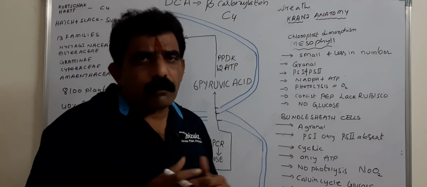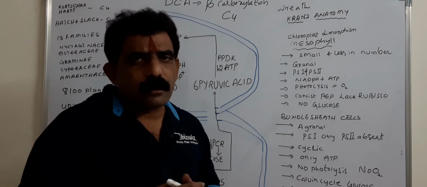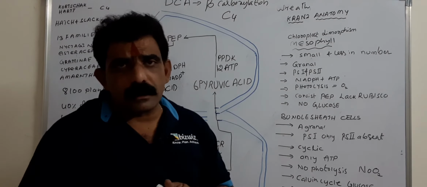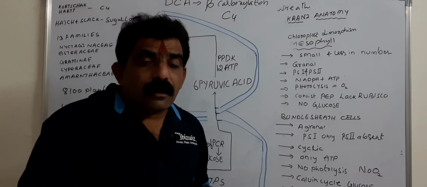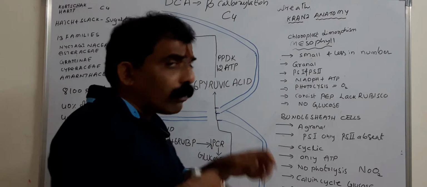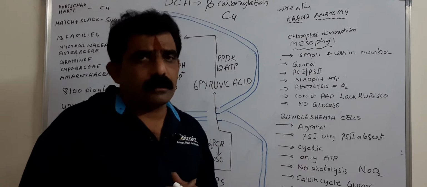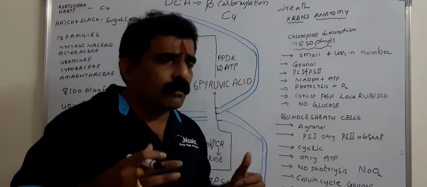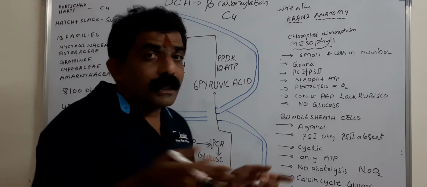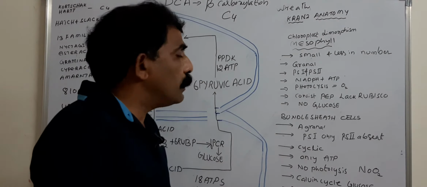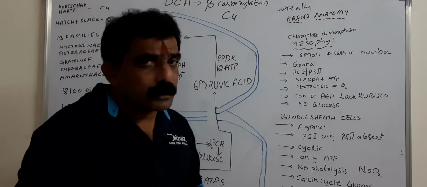NADPH2 is not formed, photolysis does not occur, and oxygen is not evolved in bundle sheath cells, as grana are absent. All these events occur in the mesophyll cells, because mesophyll cells have granular chloroplasts with well-developed grana. In the grana, thylakoids are present, and on the thylakoid membrane both the PS1 and PS2 photosystems are present.